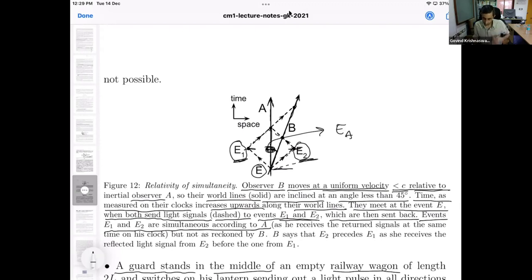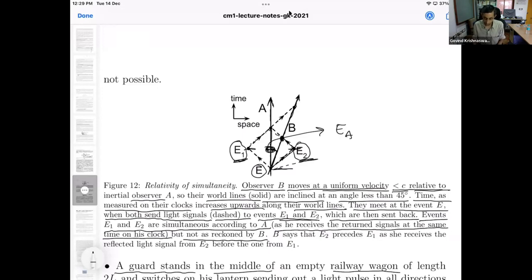Now let us see what B says. A says that they are simultaneous because he receives the returned signals at the same time on his clock. But this is not the case as reckoned by B. So B unfortunately disagrees. Let us see when B receives the returned signals. According to B, the signal from E2, which B sent out here, is going to return at this time on B's clock.